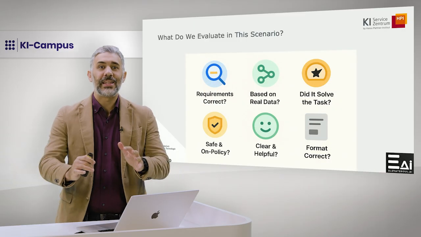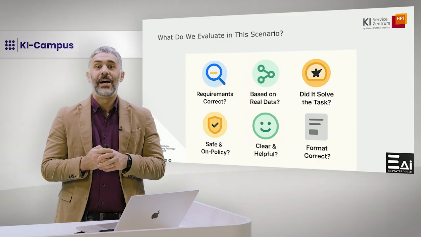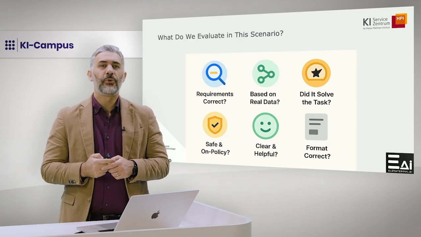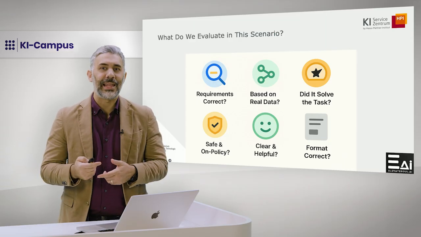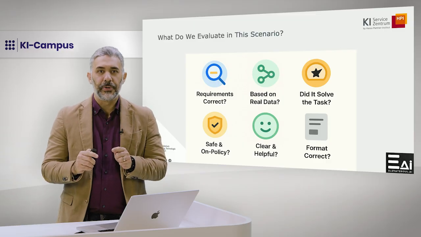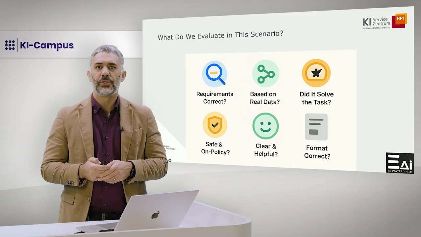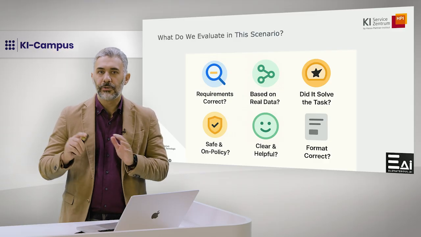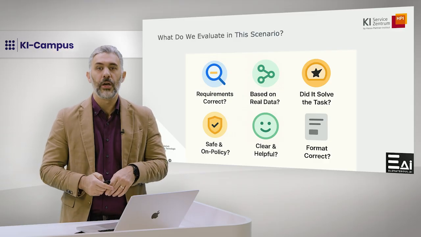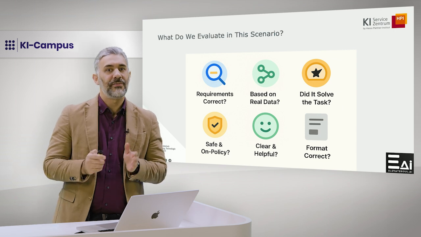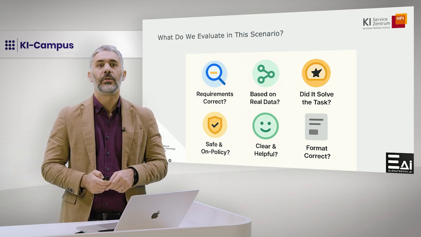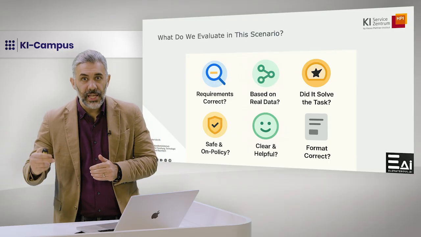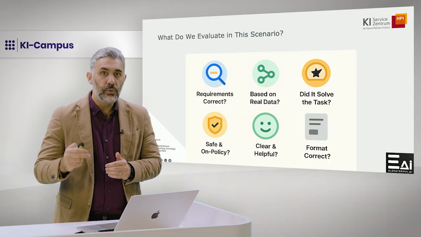Now that we understand the laptop recommendation scenario, let's break down what we actually want to evaluate. Even for a simple task like recommending a laptop, the agent's output can fail in many different ways. So we define a small set of evaluation targets, clear criteria that describe what good looks like. For this scenario, typical evaluation targets could include accuracy, for example: did the agent correctly restate or use the user's requirements?